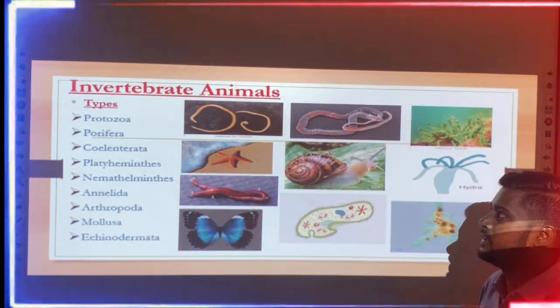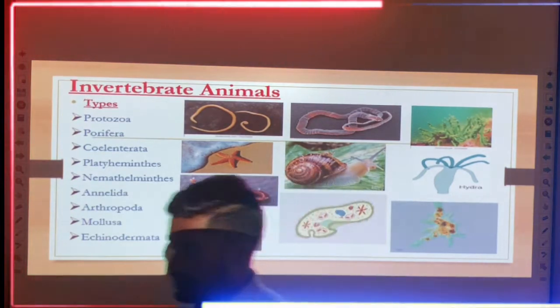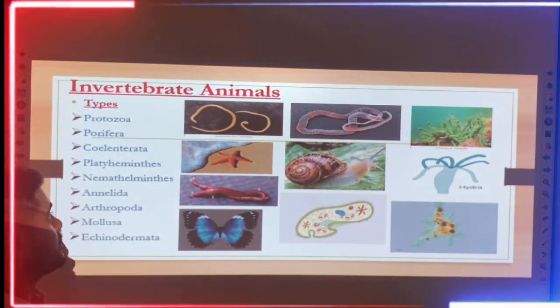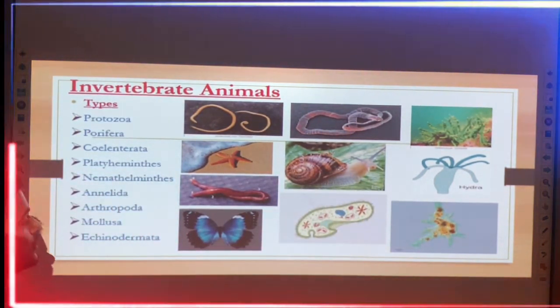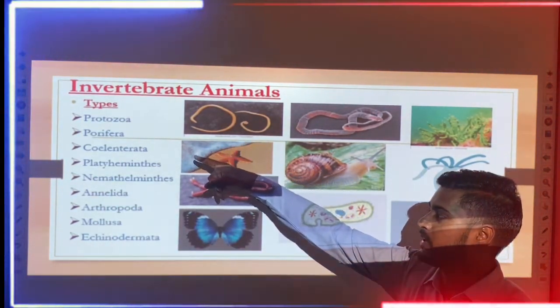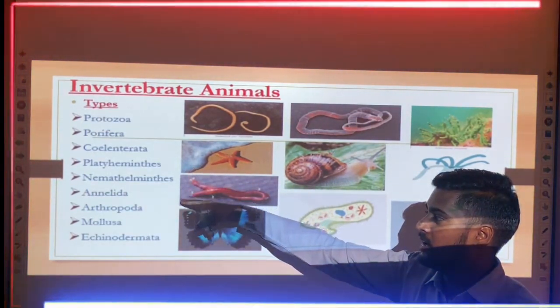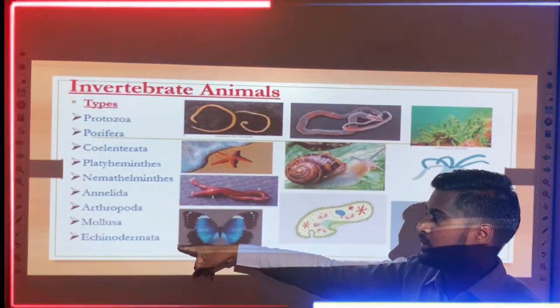So before going to this picture, first of all, you must know the types of the invertebrate animals. So you can see the first one is Protozoa, second one is Porifera, Coelenterata, Platyhelminthes, Nemathelminthes, Annelida, Arthropoda, Mollusca, Echinodermata.